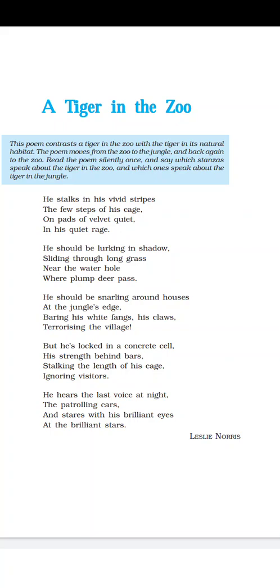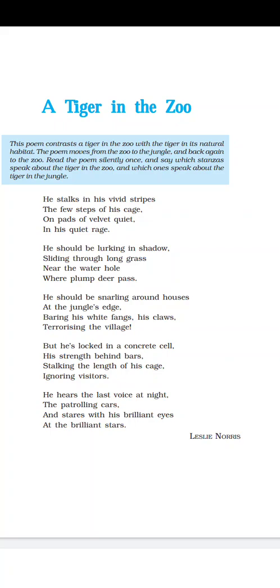He should be. Okay, before going to that, we will discuss the figures of speech or poetic devices here. So the first poetic device that we saw is personification. Why? Because we generally use "it" in terms of a tiger, but here the poet is representing the tiger as a human being. That's why he is using "he." That's why personification.